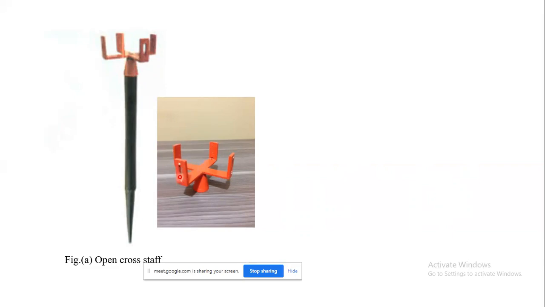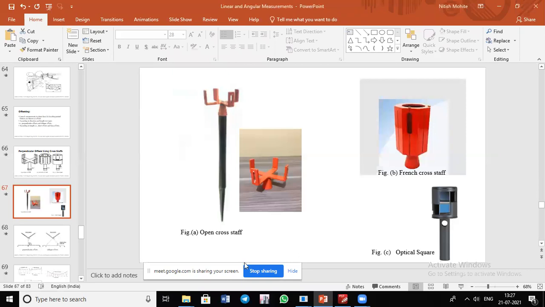In order to set out a perpendicular on a chain line, the cross staff is held vertically at the approximate position, and through the slits, the person who is going to stand here will bisect the ranging rod which is in a forward direction. According to that, the other person will place the ranging rod, or mark the position of the ranging rod, so that it becomes a 90-degree angle. We'll see one example, an actual video I will show you, just a minute.